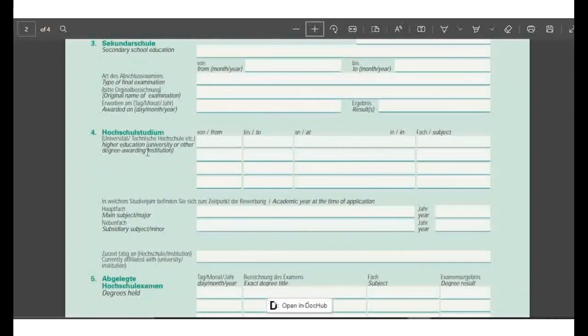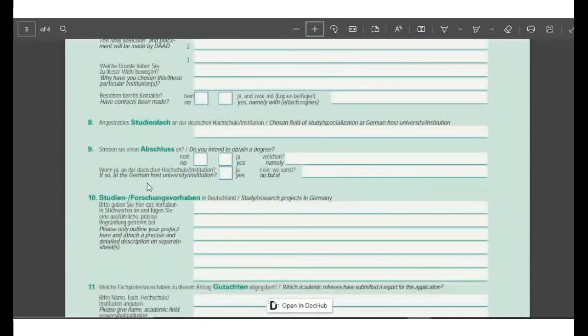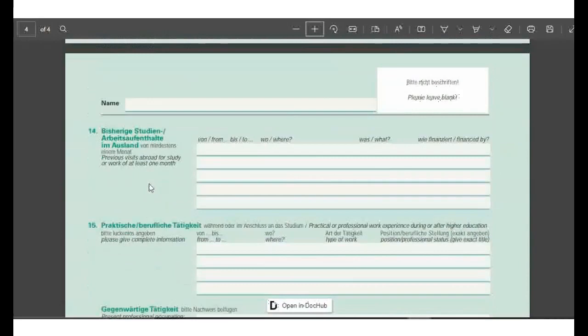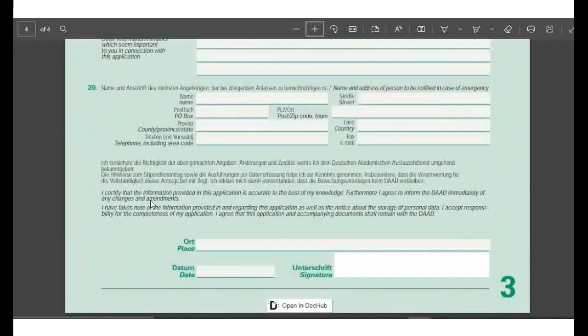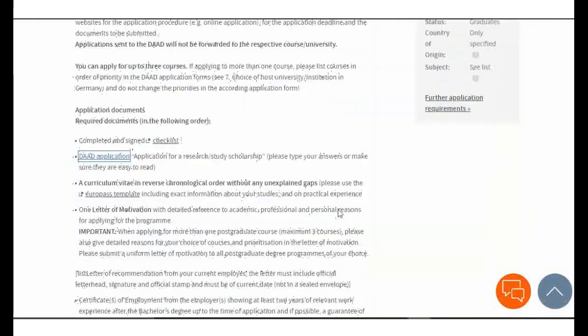Your host institutions. Take note, whatever is written here in German is written in English, so you don't need to worry yourself. I will also provide this file in my YouTube description. When you're done here, you can just print this out, sign and scan it again if you cannot provide an electronic signature. So yeah, let's just go back here.